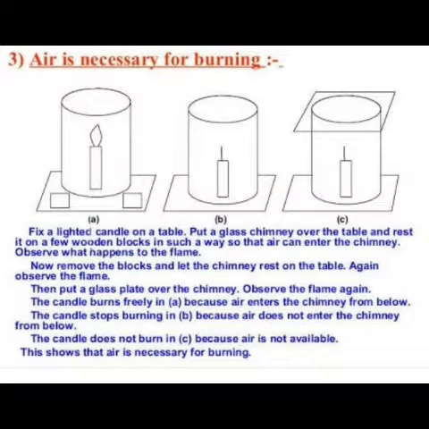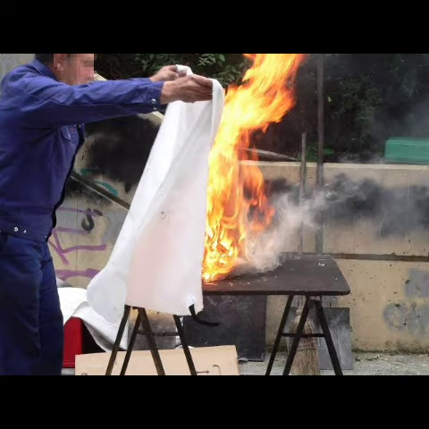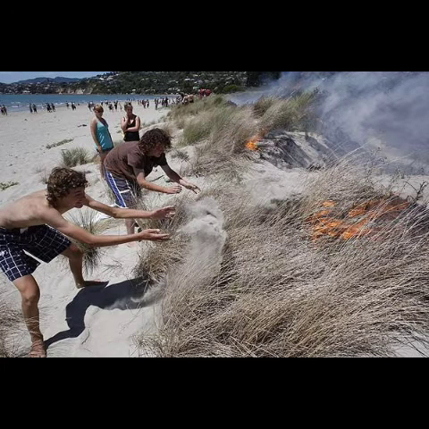That's why when the clothes of a person catch fire, the person is covered with a blanket to extinguish the fire, because when you cover this person with a blanket, the supply of air to the burning clothes is cut off, and due to this the clothes stop burning. So here this blanket acts as a cover which cuts off the air supply.